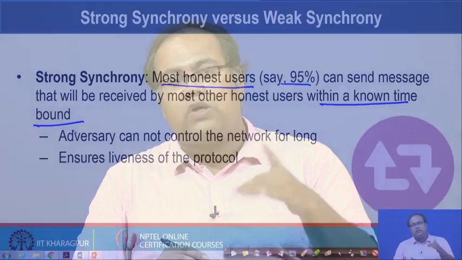The idea of this strong synchrony is similar to the synchronous network assumption, where if you are an honest user and you send a message, then all the honest users in the network receive it, rather than having this 100% synchrony. So, strong synchrony says that the majority of the honest users, around 95% of the honest users in the network, will receive that message within a predefined time bound.